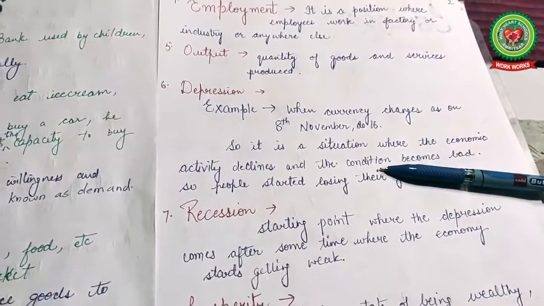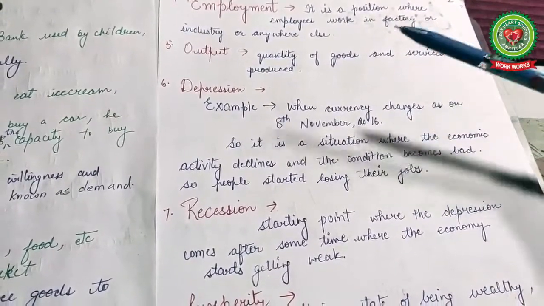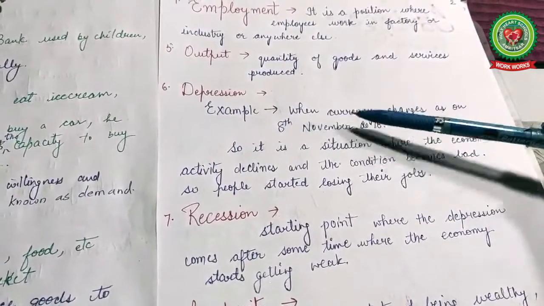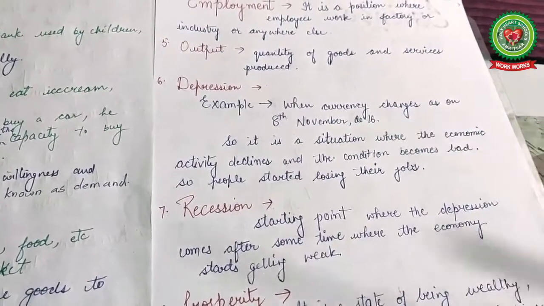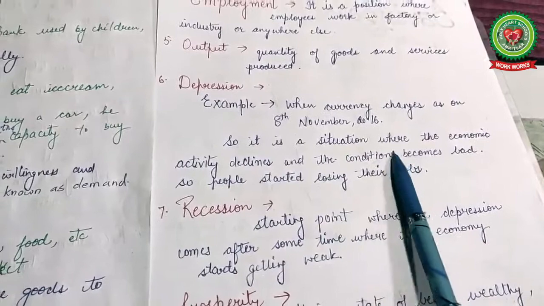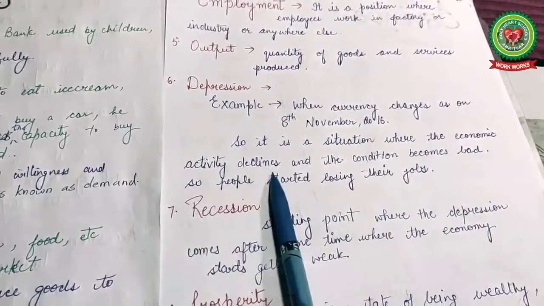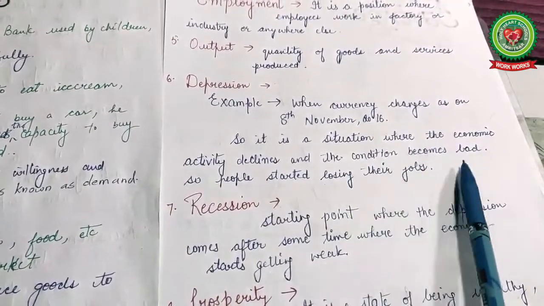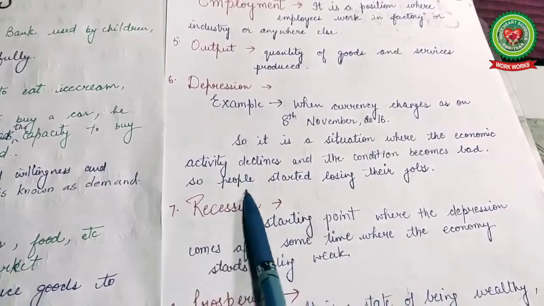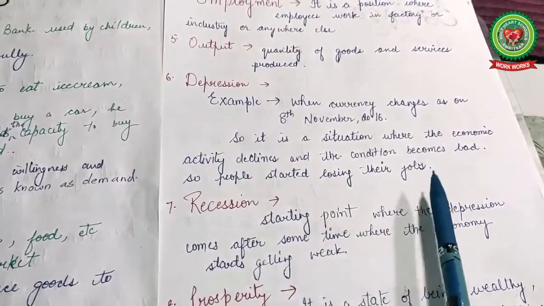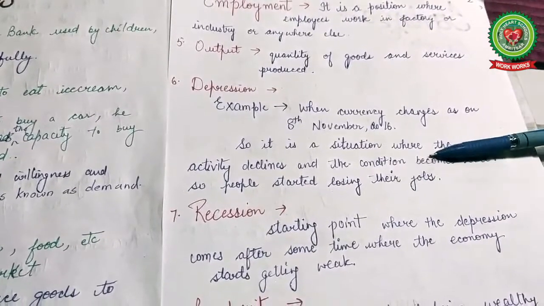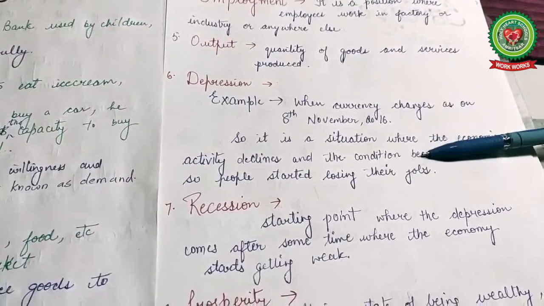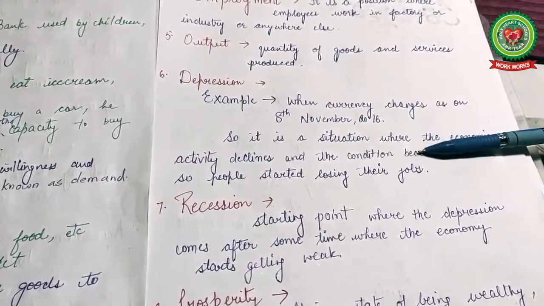Next, our key term is depression. Depression, like when the currency changed on 8th November 2016. It is a situation where economic activity declines and the condition becomes bad. People start losing their jobs, and this is called depression, because at that time the economy goes down.